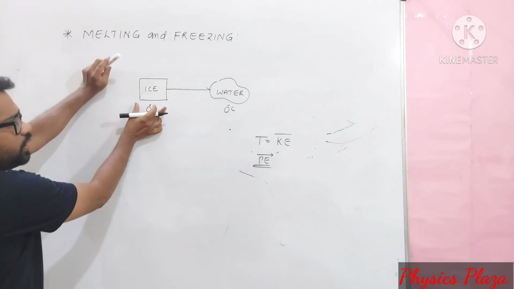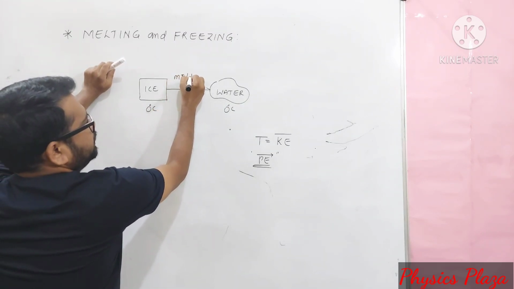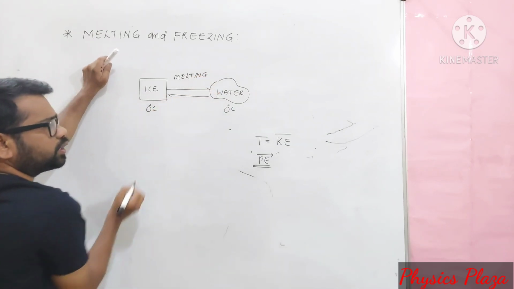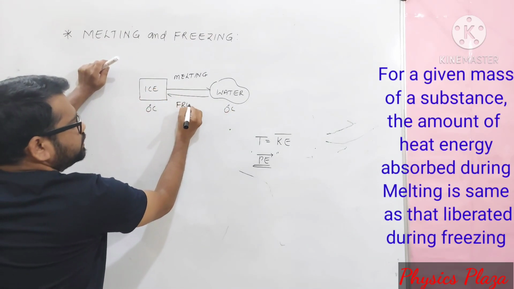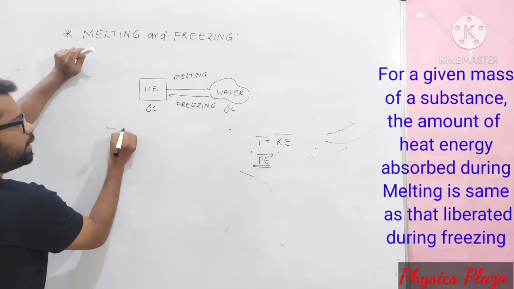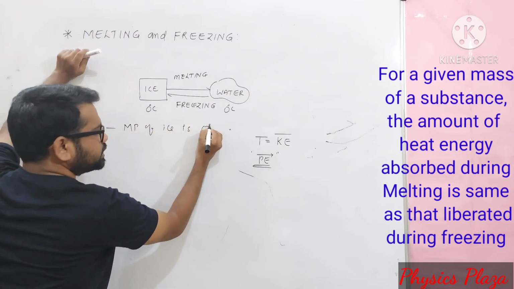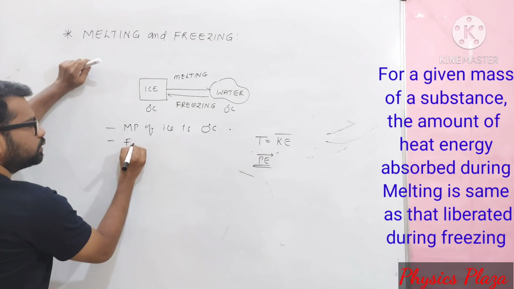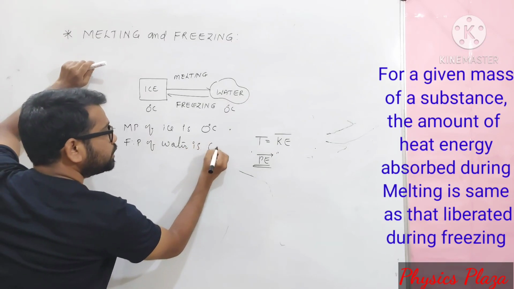Children, fine. Ice starts to melt at 0 degree Celsius. This process we call melting. But when we remove heat from water, we get ice again. This process we call freezing. Here the very important thing is, what is the melting point of ice? The melting point of ice is 0 degree Celsius. Then what is the freezing point of water, children? The freezing point of water is also 0 degree Celsius.